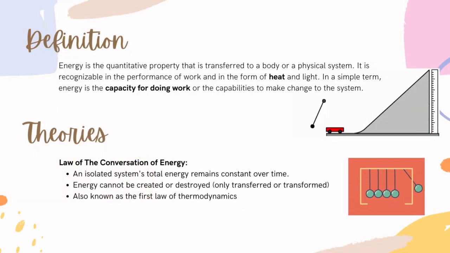The definition of energy: it is a quantitative property that is transferred to a body or a physical system. It is recognizable in the performance of work and in the form of heat and light. In simple terms, energy is the capacity for doing work or the capability to make change to the system.